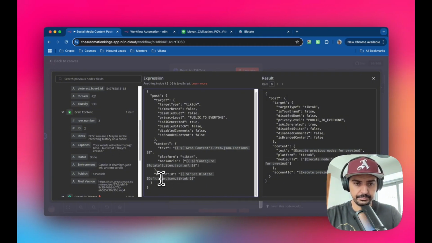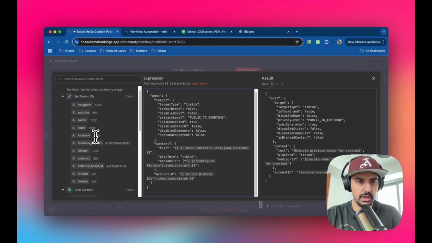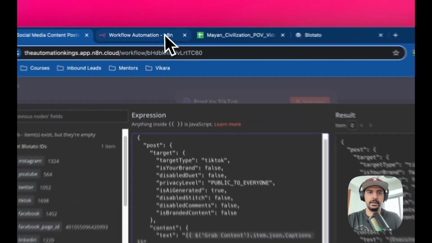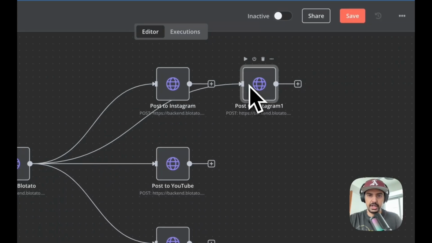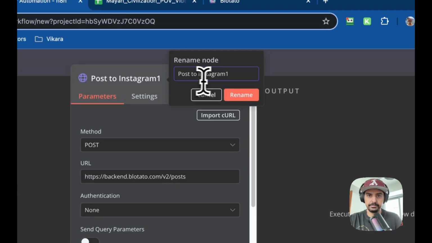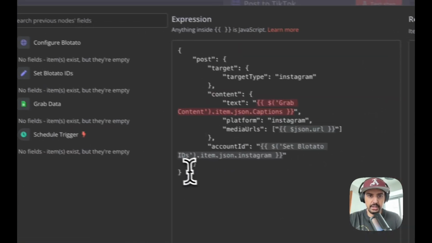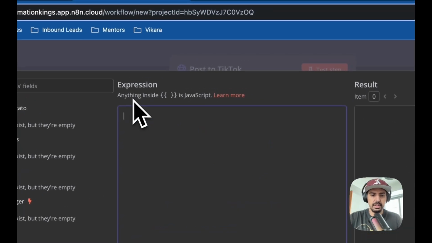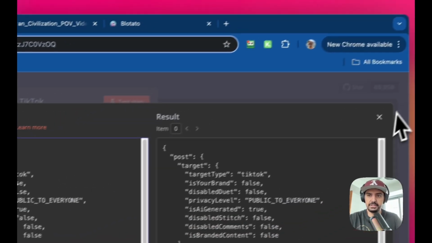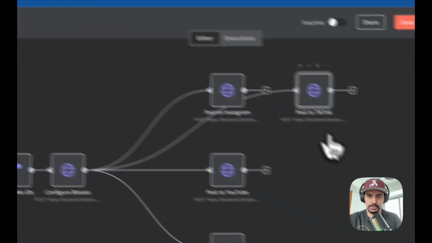Okay, and then for the account ID, we just make sure that it's set to TikTok 1698. Okay, so let's just change this up. We're going to say post to TikTok, rename that, and then we're going to copy. We're going to delete this and paste what we have here. Okay, and that's it. That's that one done. Let me tick that one off.